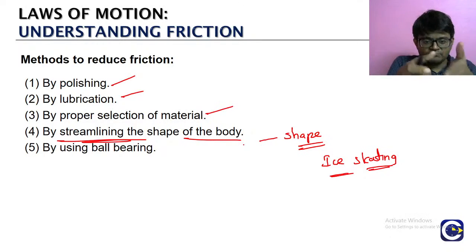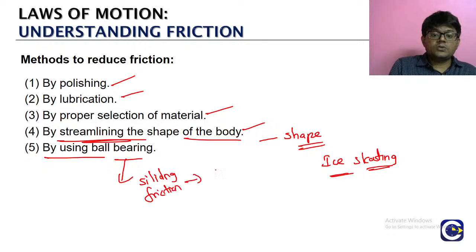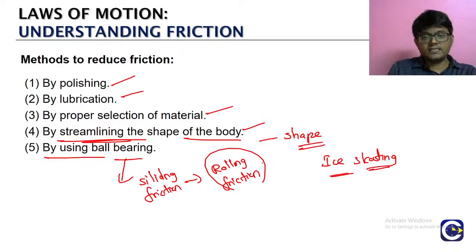Why the bullet trains will have a very curved surface? Because they will have to go at a very high speed, right? So that body shape will be able to reduce the air drag. So அதனால the shaping of the body also can reduce it. அந்த மாதிரி நம்ம டிஸ்கஸ் பண்ண மாதிரி using the ball bearings யூஸ் பண்ண என்ன ஆகும்? The sliding friction, right? Sliding friction will get converted into what? Rolling friction. And we have said rolling friction value will be significantly lesser. So these are the methods of reducing the friction.